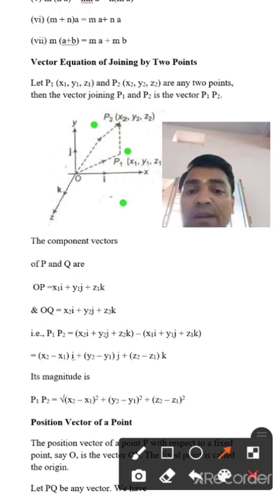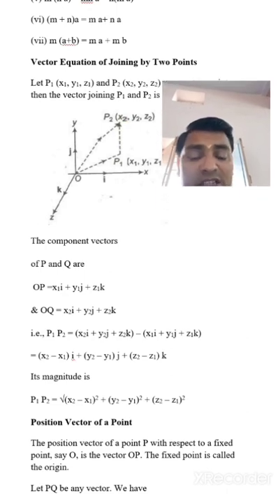So then P1P2 equals (x2 i plus y2 j plus z2 k) minus (x1 i plus y1 j plus z1 k), which equals (x2 minus x1) i cap plus (y2 minus y1) j cap plus (z2 minus z1) k cap. Now next, the magnitude of P1P2 equals root of (x2 minus x1) whole square plus (y2 minus y1) whole square plus (z2 minus z1) whole square.